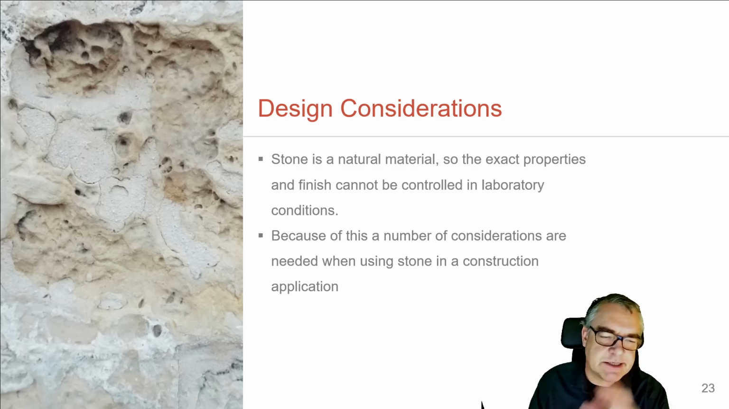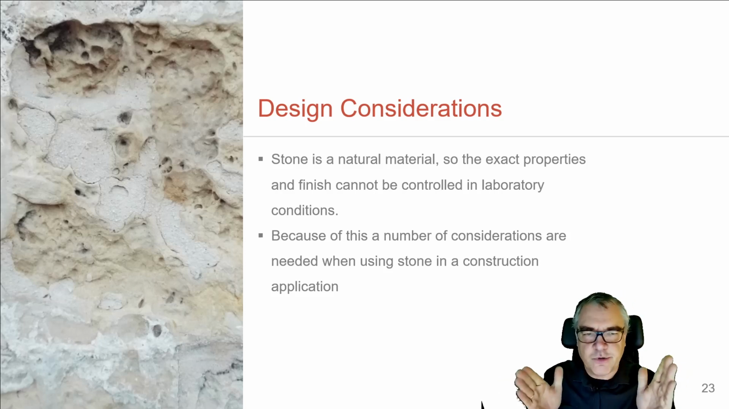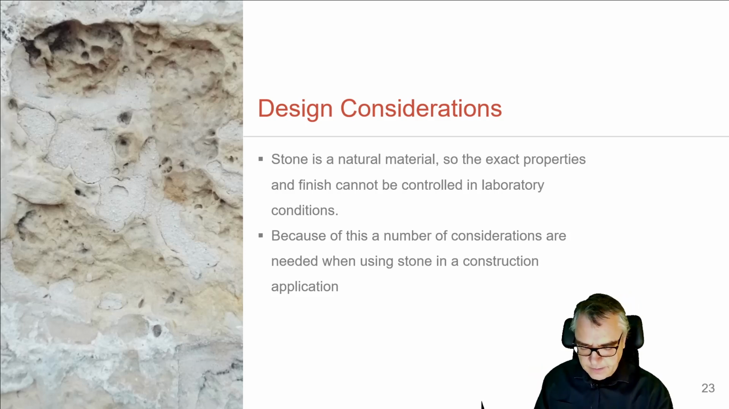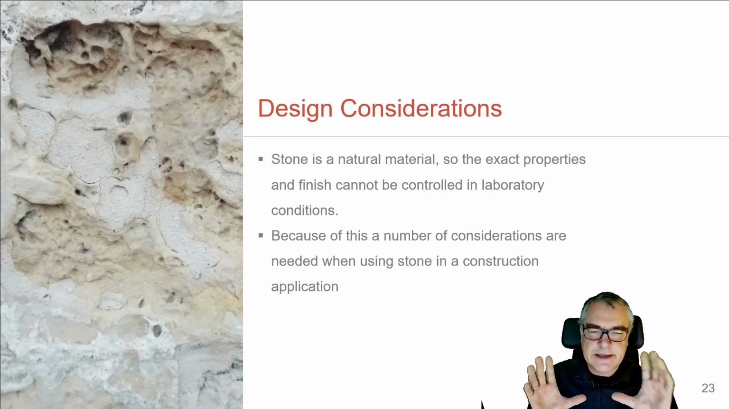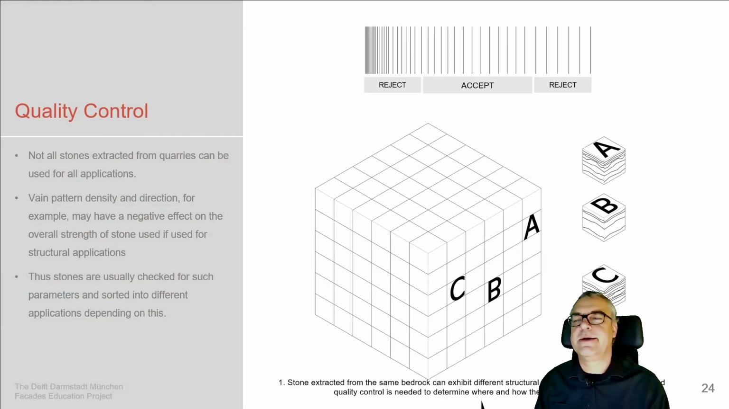Design considerations, aspects to deal with when we deal with stone. Stone is a natural material, so the properties are not entirely controllable. We have a certain range of properties. We need to prove the qualities and the properties of each material which we use. Because of this, we need to decide clearly and identify clearly what kind of technology we are going to use, how it's going to function, and who's going to supply us.